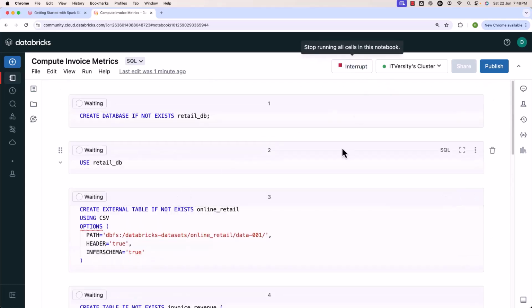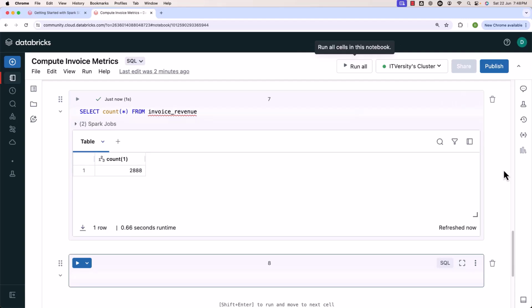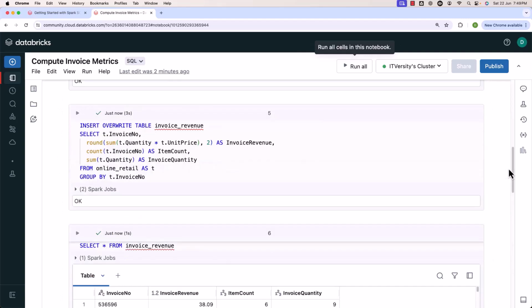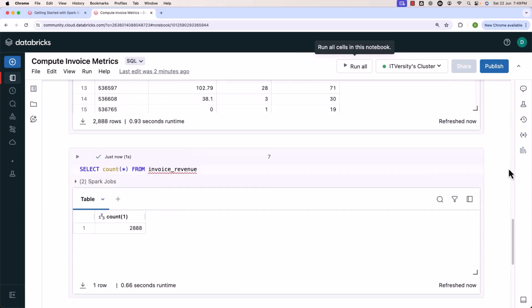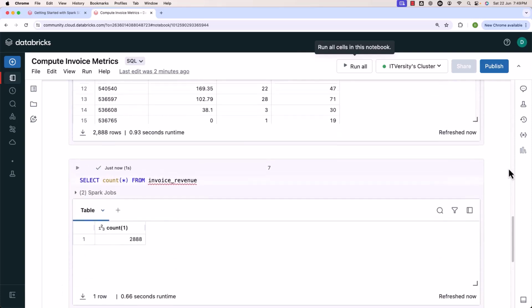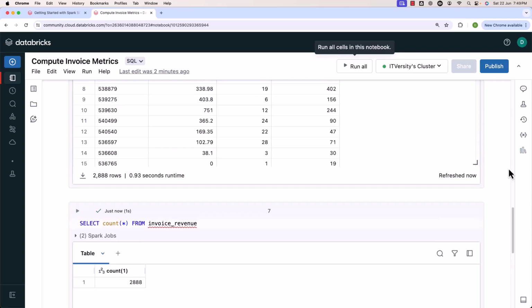We should be able to click on run all. You can see all the cells have run without any issues. Also, towards the end, you can see the data in the target table where we have copied the processed data. Now, as I have mentioned earlier, using this notebook, we can schedule either by using external scheduling tools or even Databricks jobs and workflows. This is how you should be able to come up with end-to-end logic within a single notebook. Now, this notebook is nothing but one single data engineering application where it has read the data from CSV files, then processed the data to compute required metrics, and then copied data into the target table.